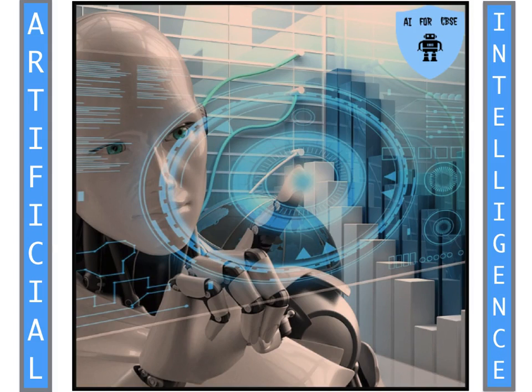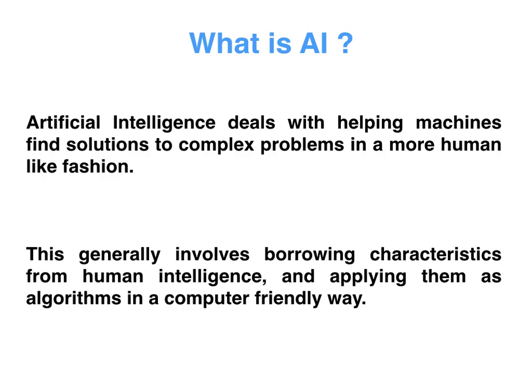What is AI? Now, AI is artificial intelligence. It refers to the ability of machines to perform cognitive tasks like thinking, perceiving, learning, problem solving, and decision making.